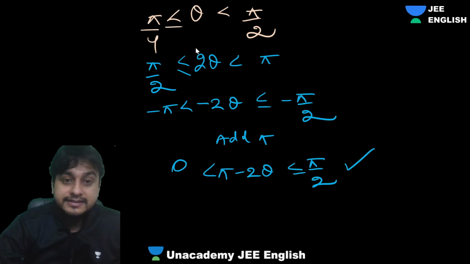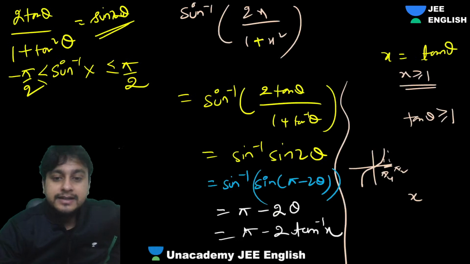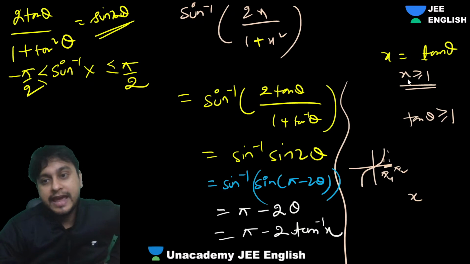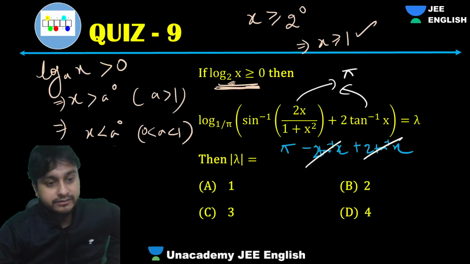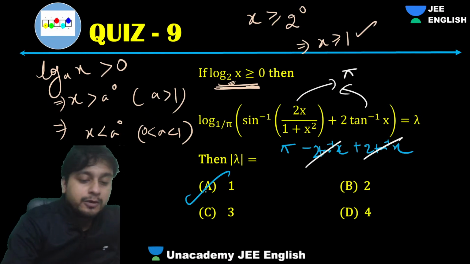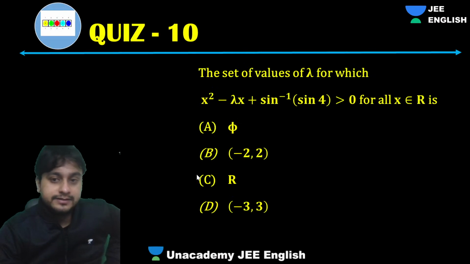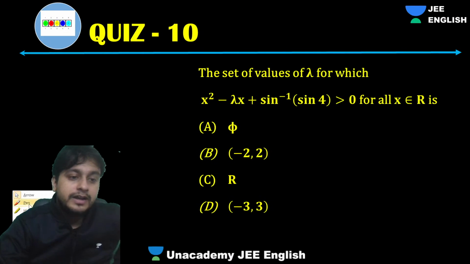Good one, but that's it. Here was the main catch. Here you have to understand that this will be written as pi minus 2 tan inverse x because your x is more than 1. That was a trick. Okay, so small things, but you have to keep them in mind. No need to mug up the formulas, guys. I've told you everything from the basics. Chalo. Okay, next question, guys.